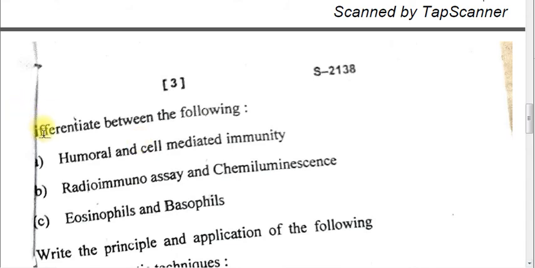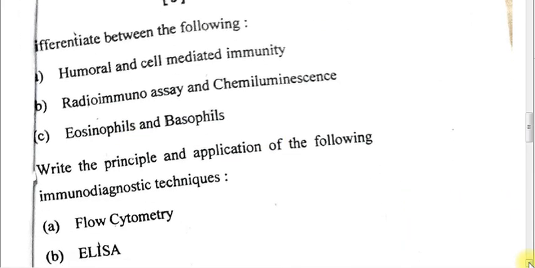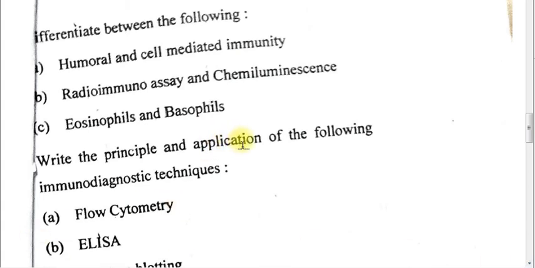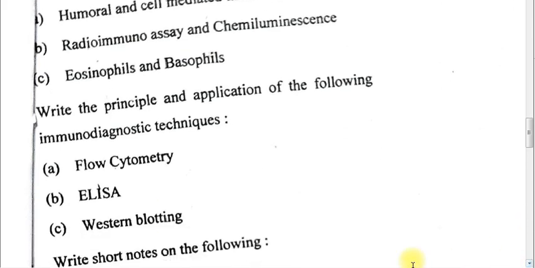Question number 2. Differentiate between the following. Part A, humoral and cell-mediated immunity, also called CMI. Part B, radioimmunoassay and chemiluminescence. Part C, eosinophils and basophils. Question number 3. Write the principle and application of the following immunodiagnostic techniques. Part A is flow cytometry. Part B is ELISA. Part C is Western blotting.